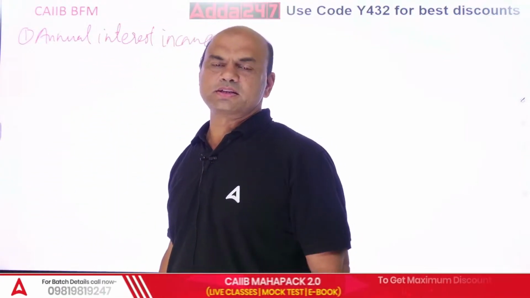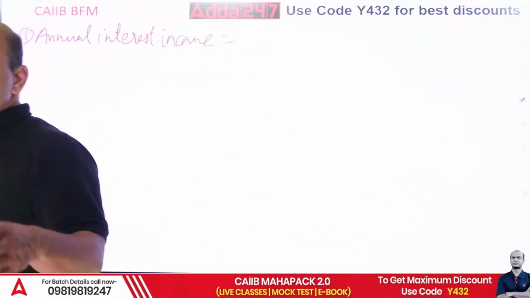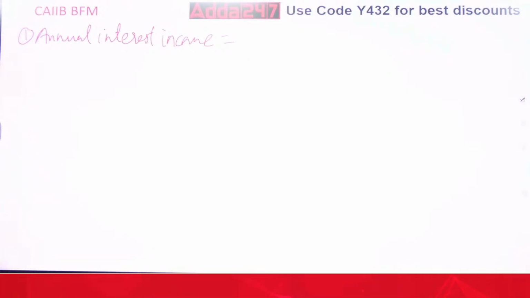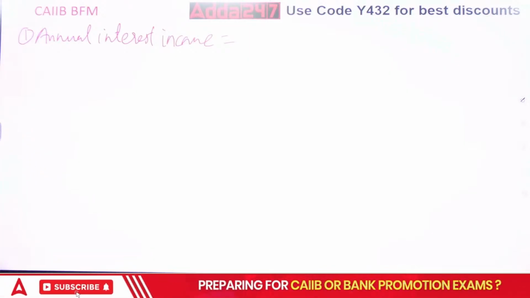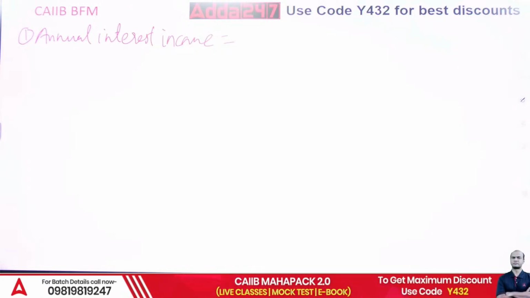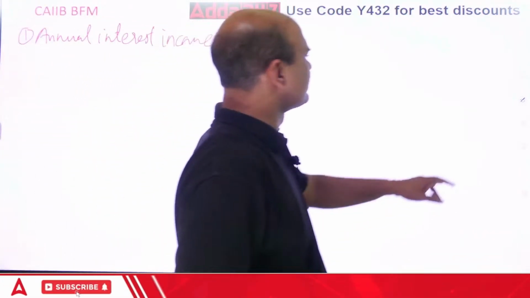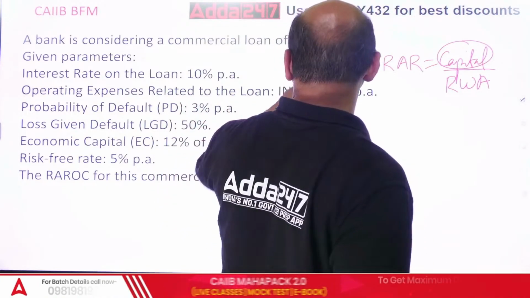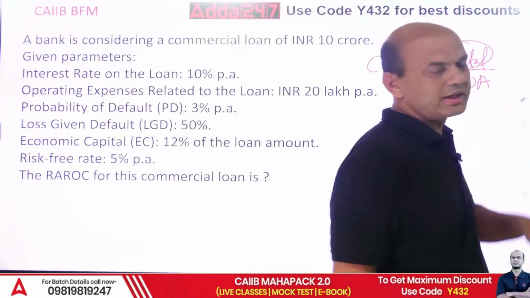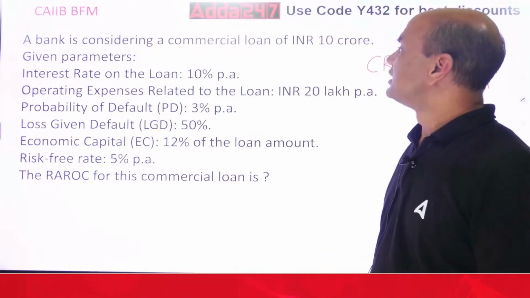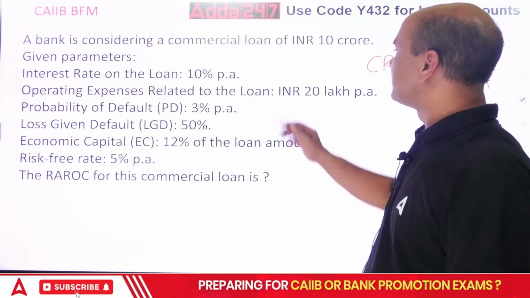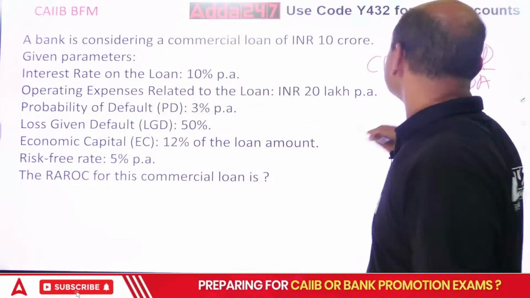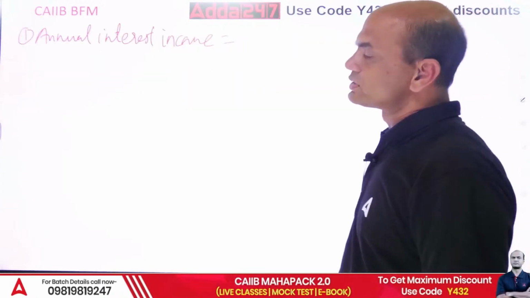What is the annual interest income over here? Look at the case. See, pause the video, go back again. Okay. So what is it given? Commercial loan is of 50 crores and what is this? Interest rate is 8%, right? 50 crores and 8%. Is it so? 10 crores, sorry. 10 crores and what is the rate of interest? Rate of interest given is 10%. Okay, 10 crores, 10%.